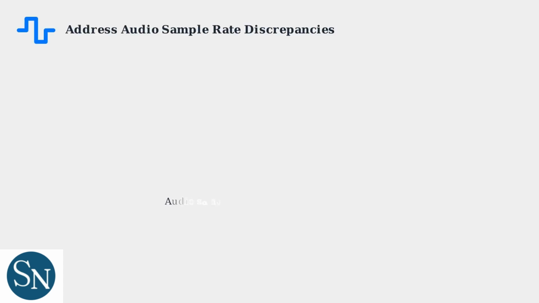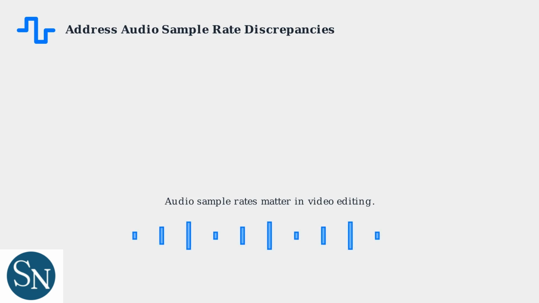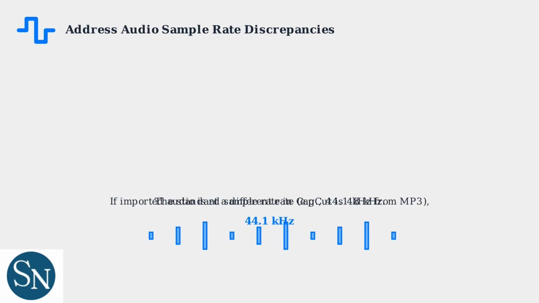Audio sample rates are crucial for maintaining sync in CapCut. The standard rate used in video editing is 48 kHz, which ensures compatibility with most video formats. When importing audio files, if the sample rate differs from 48 kHz, such as 44.1 kHz commonly found in MP3 files, it can cause the audio to lag behind or ahead of the video, creating a desync issue.